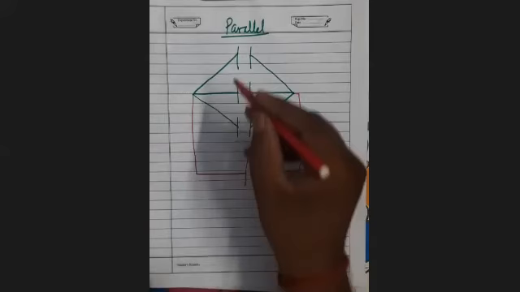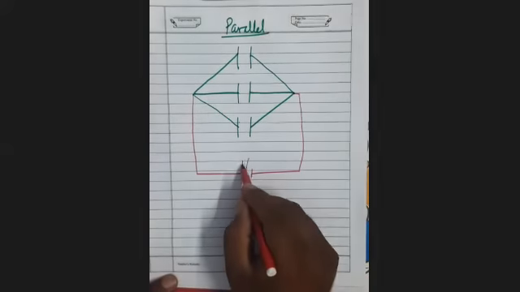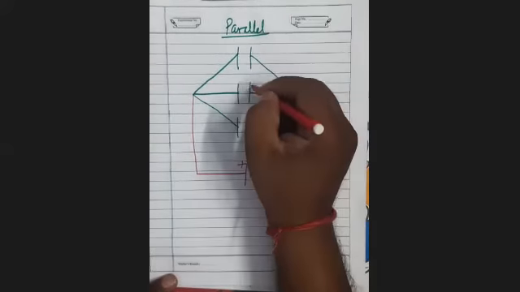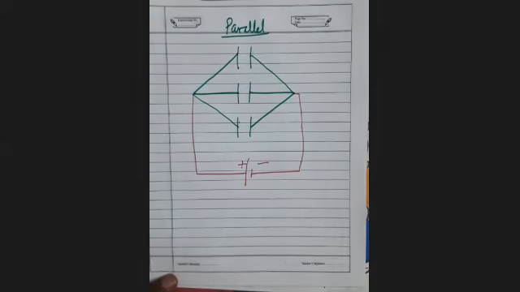You can see here all left side plates are connected with plus and all right side plates are connected with minus. Means there will be the same potential difference.